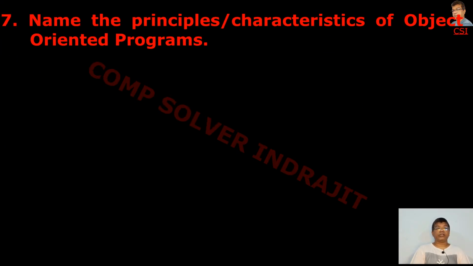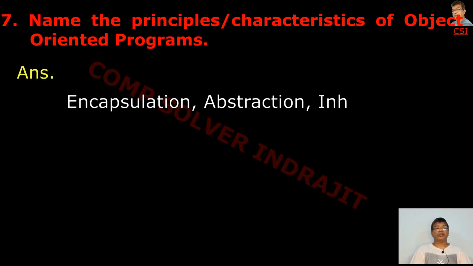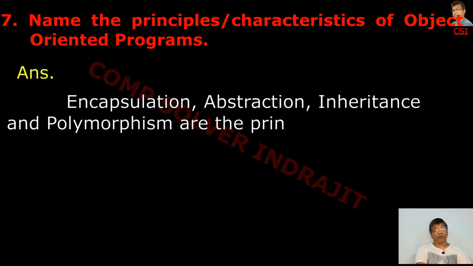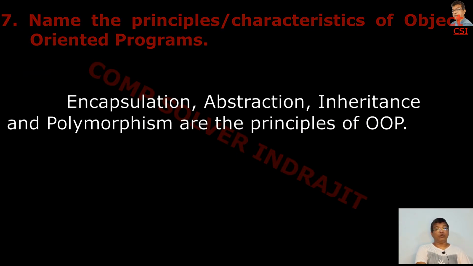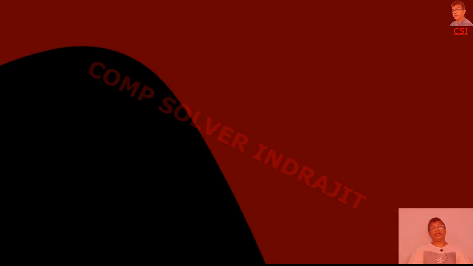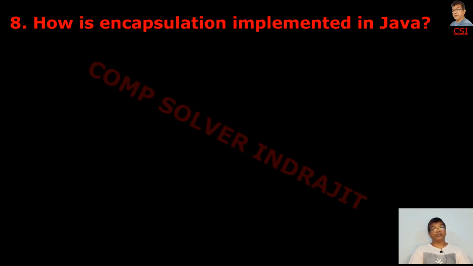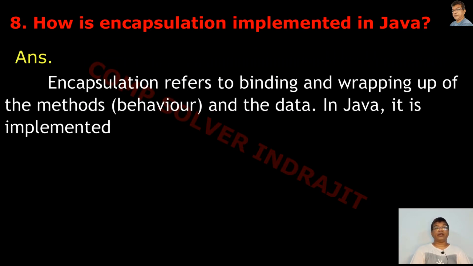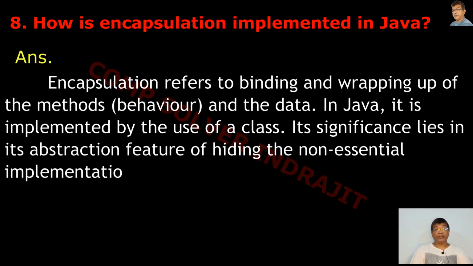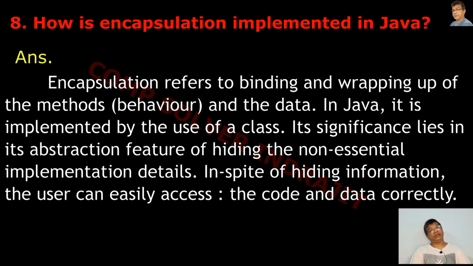Next question. Name the principles or characteristics of object-oriented programs. Answer will be encapsulation, abstraction, inheritance, polymorphism, the principles of OOP. Next question. How is encapsulation implemented in Java? Encapsulation refers to binding and wrapping up of the methods of behavior and the data.